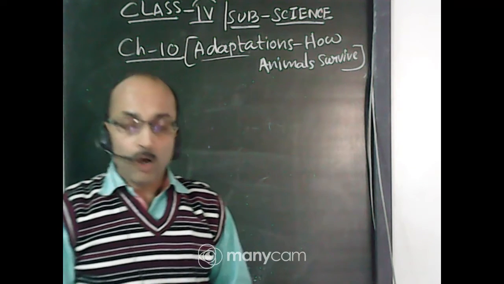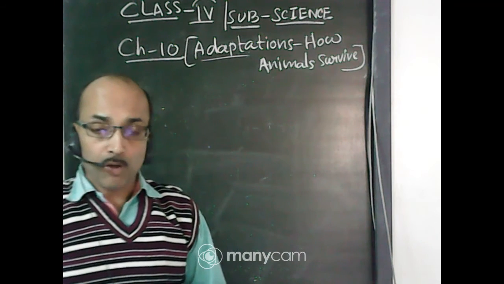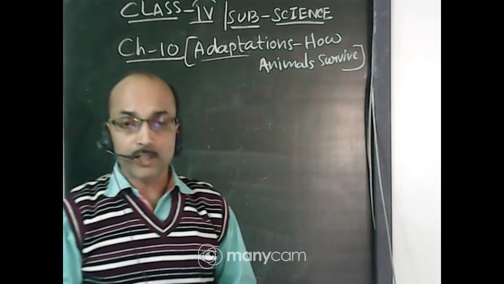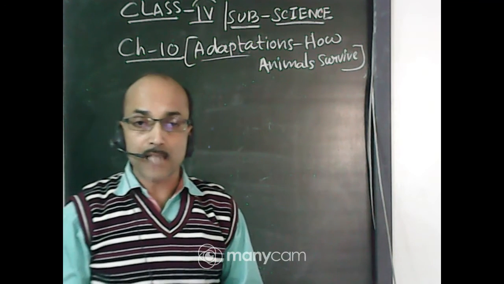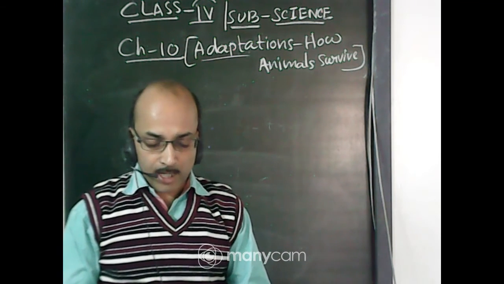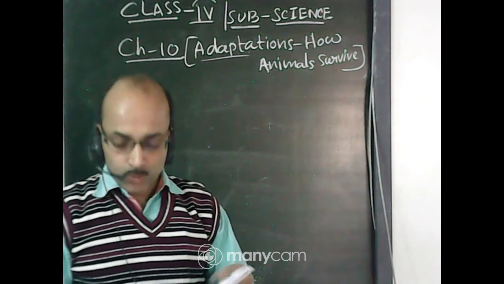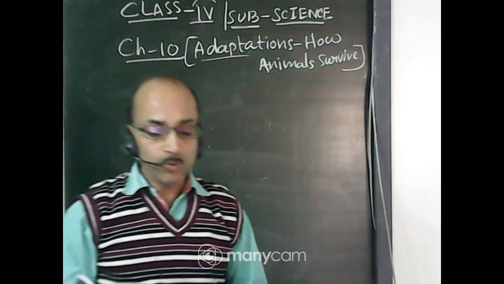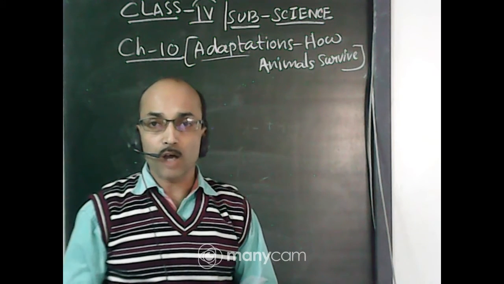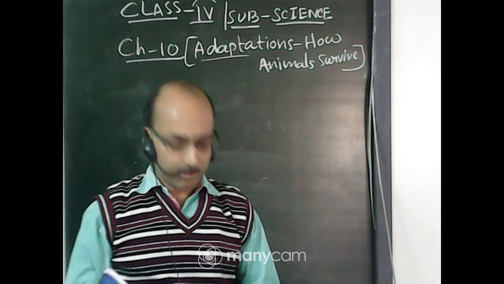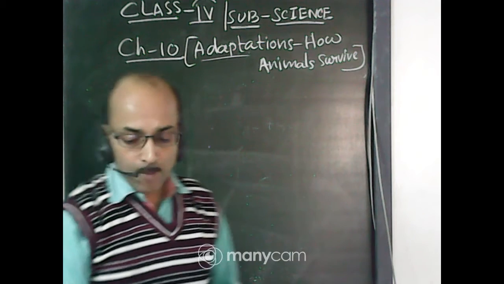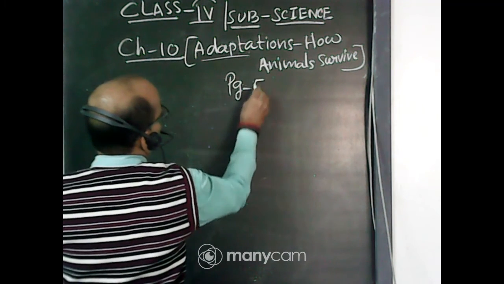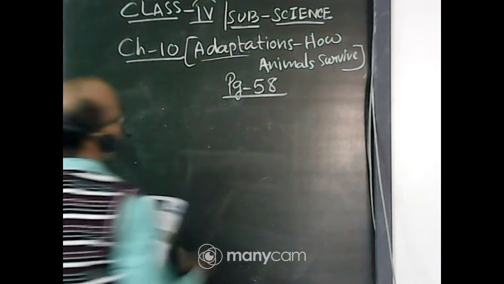We have also learned in the previous video what are terrestrial animals, aquatic animals, amphibians, arboreal animals and aerial animals. Today I will be explaining the different adaptations of different animals, like aquatic animals. This is from page number 58 in your science book.